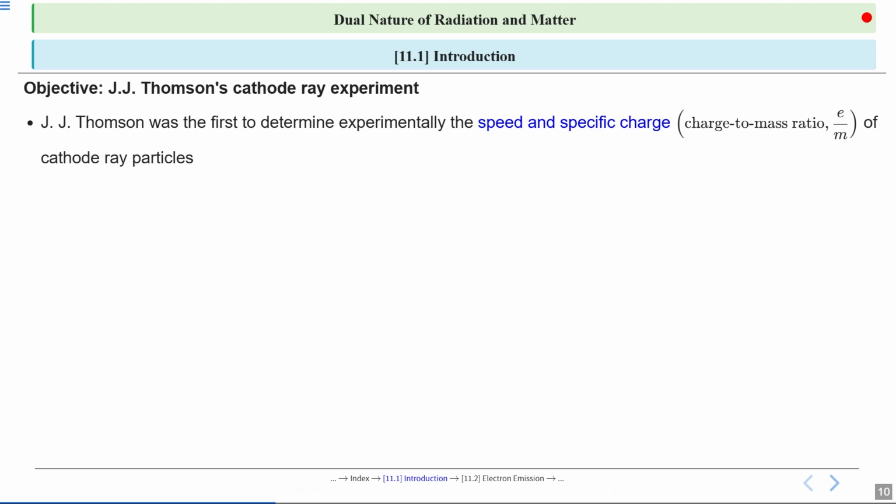The specific charge means the charge to mass ratio, written as e divided by m, where e is the electric charge in coulombs and m is the mass in kilograms. This ratio helps us understand how much charge a particle carries for a given amount of mass.